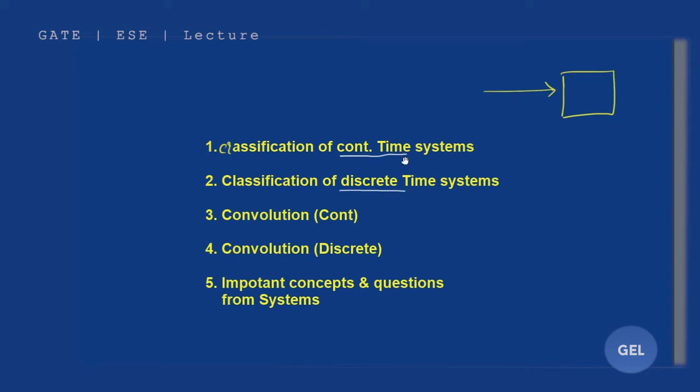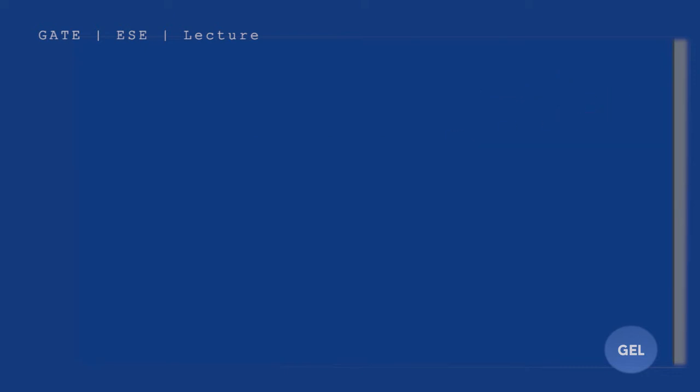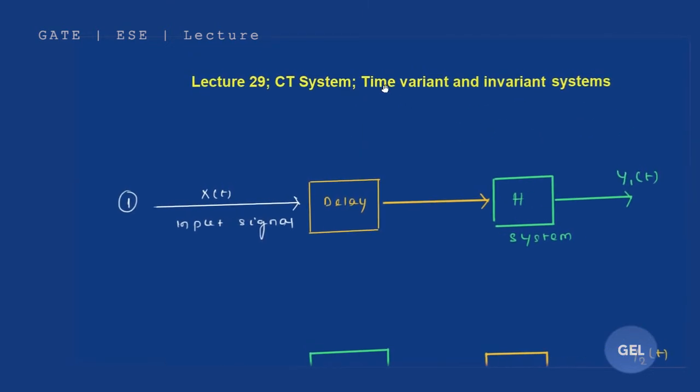Now in continuous time systems, there are different ways through which we do the classification of our systems. One of the classifications is time variant and time invariant. What does that mean?